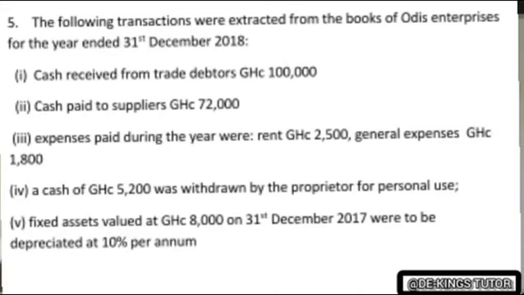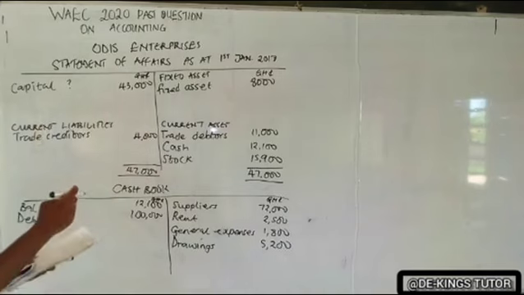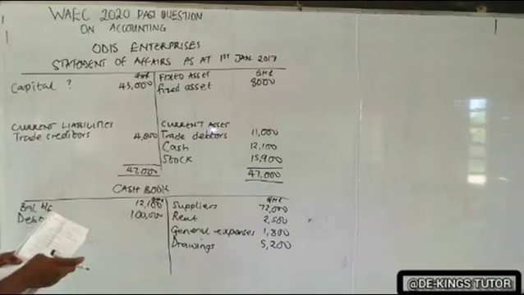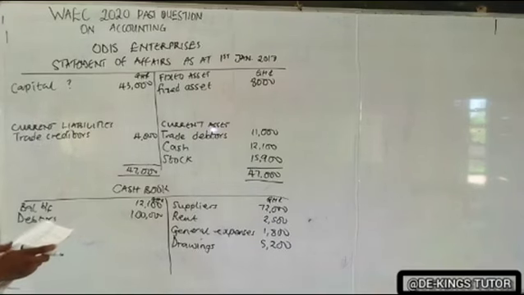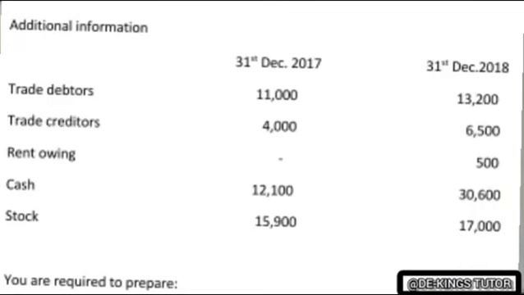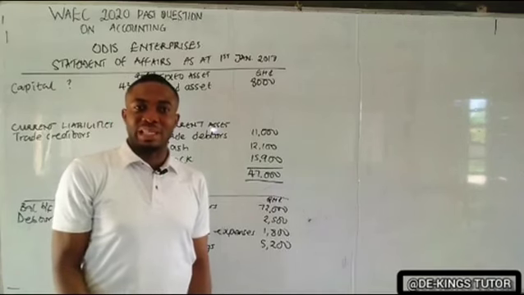5,200. Okay? So I think that is the only cash item there. In the question, you will not see any other cash item. Okay? So apart from that, we have cash at 31st December 2018, 3,600. It means that is the balance they have in hand, the cash in hand as at 31st December.